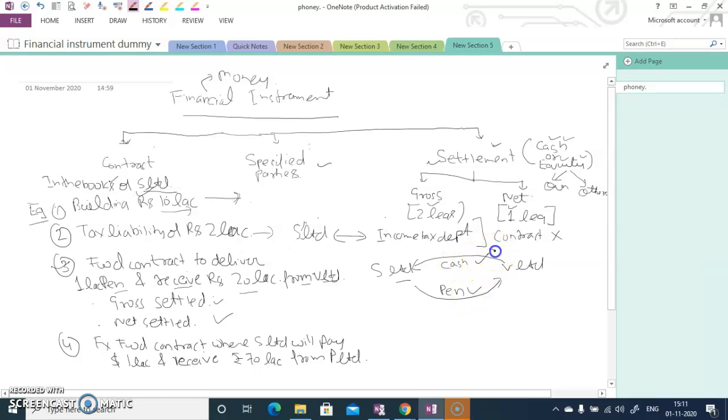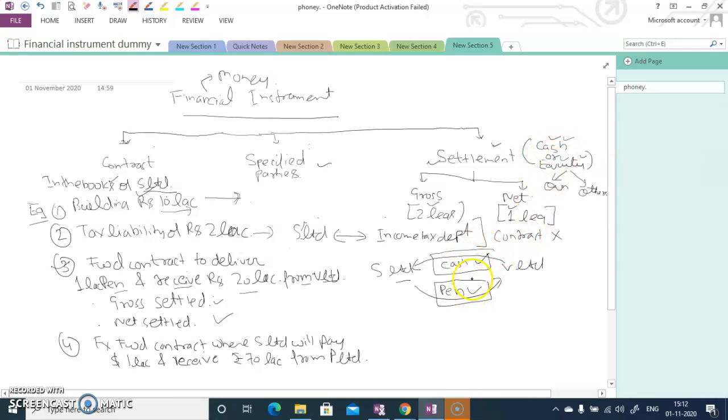If you see the first leg, the settlement of the first leg is happening in cash, so this is satisfied. But the other leg is not in cash or in equity. So the second leg is not satisfying the settlement condition, that is, cash or equity.